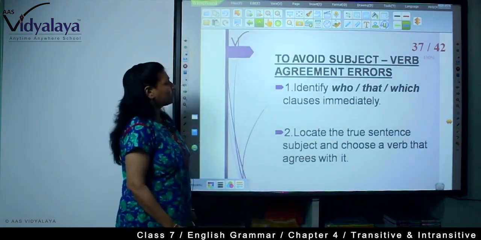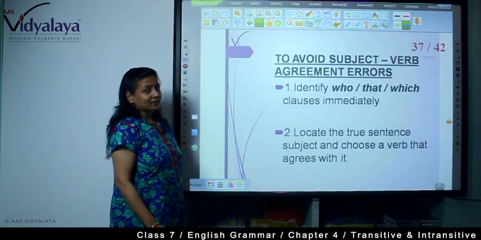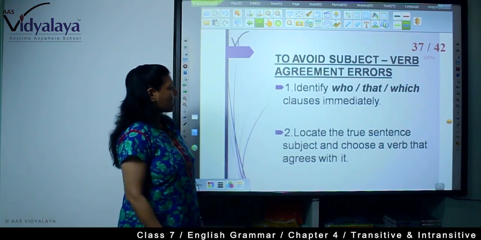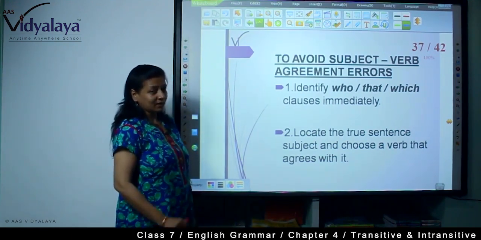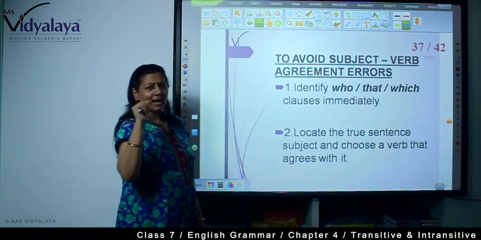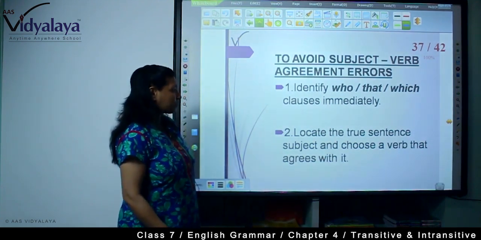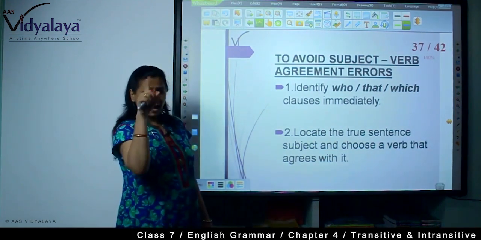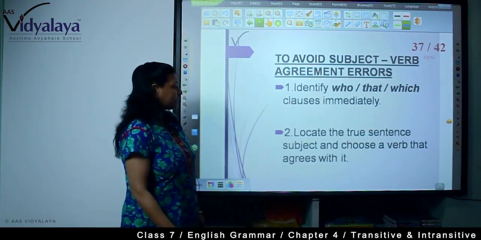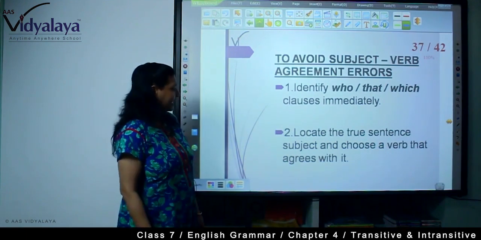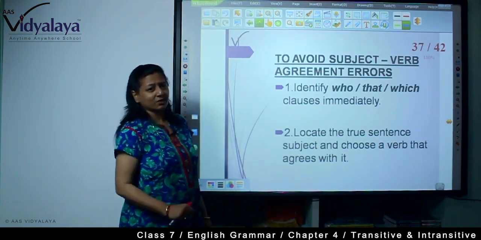To avoid subject-verb agreement errors, what will you do? First, identify the who, that, which clause immediately, right? Just underline it or just bracket it. Locate the true sentence subject. If you bracket the clause, then you will get the true sentence subject, and choose a verb that agrees with it.